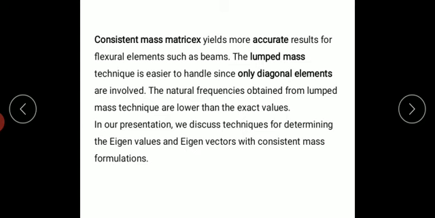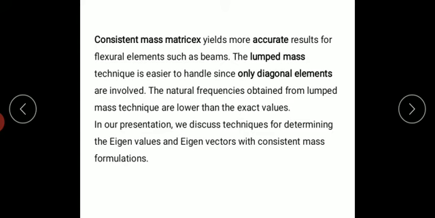So eigenvalues and eigenvectors in mathematics are very important, even for earthquakes. Before an earthquake comes, they predict the frequencies at which the earthquake is going to happen. So how do they get that value? By using the eigenvalues and eigenvectors. From the eigenvalues and eigenvectors, we can find the frequencies, and based on those frequencies they analyze any kind of system. The example I have given is the earthquake.